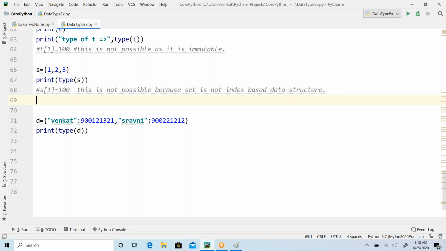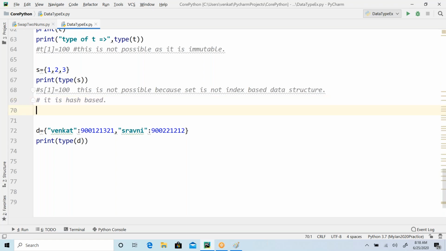Then on what basis does it organize its elements? It organizes its elements based on the hash algorithm, hashing. So it is hash based. What the hash technique is, how the elements are organized and how they are accessed, we'll see again at the point of the data structures discussion.